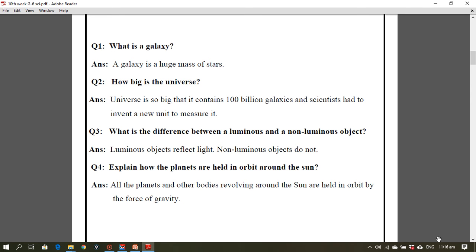How big is the universe? Universe is so big that it contains 100 billion galaxies and scientists had to invent a new unit to measure it. What is the difference between a luminous and a non-luminous object? Luminous objects reflect light, non-luminous objects do not.